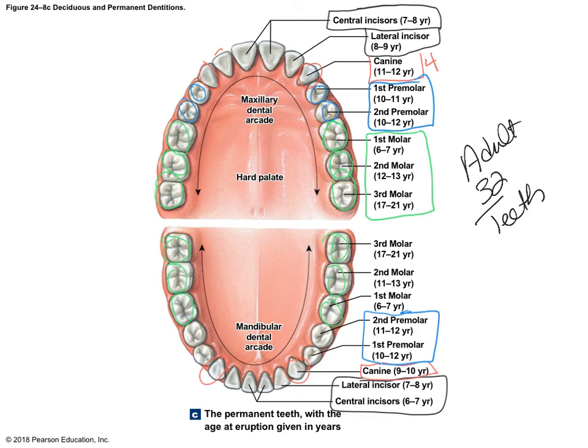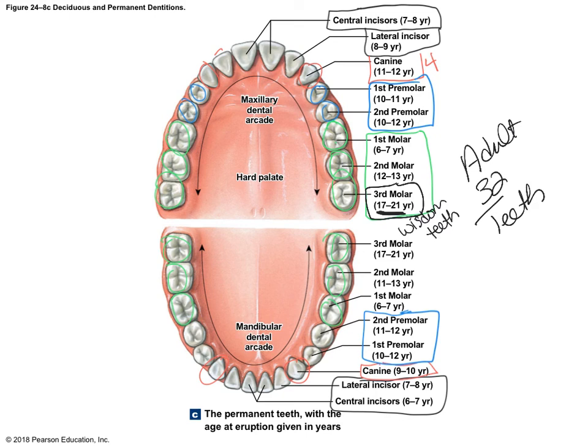Now we can see that some of the teeth are called third molars, and they come in when a person turns 17 to 21 years old. Those are known as the wisdom teeth. Some of those will be removed depending on what the orthodontist or the dentist determines, if it's pushing up and pushing into the other teeth and crowding them together. So all of these adult teeth you're not born with. Instead, they're going to come in at different ages.